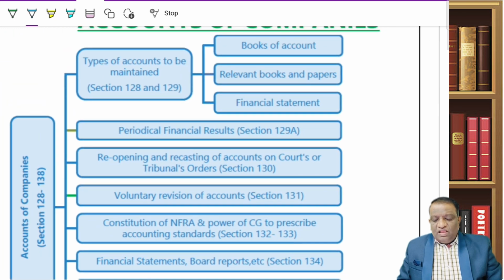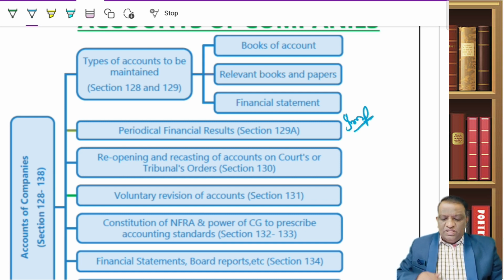Now, in the previous session, we covered the types of accounts that a company needs to maintain under sections 128 and 129. We covered Schedule 3, we covered accounting standards requirements, and we also covered one of the very important sections, that is 129A, which is applicable for unlisted companies. Now let's continue from reopening of accounts in this session.